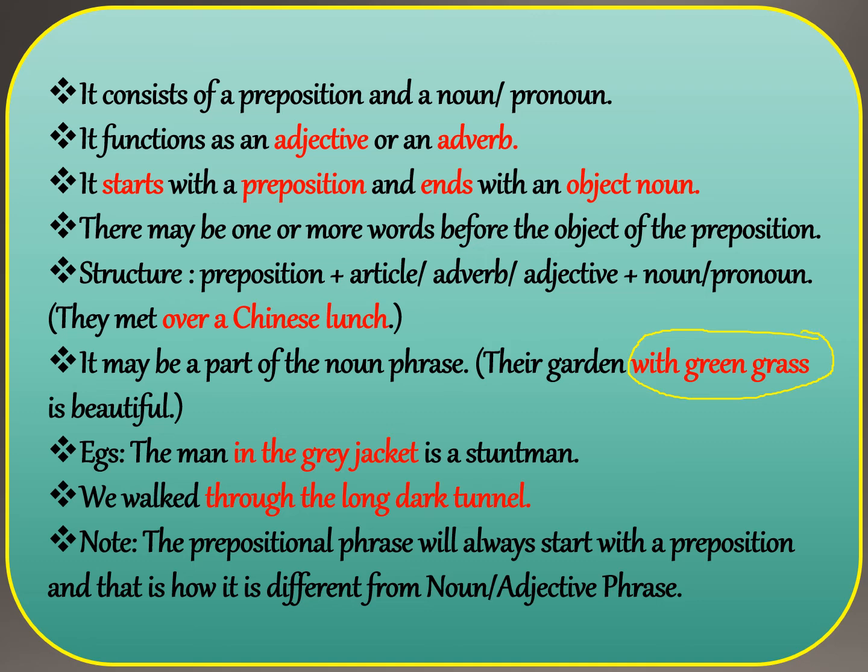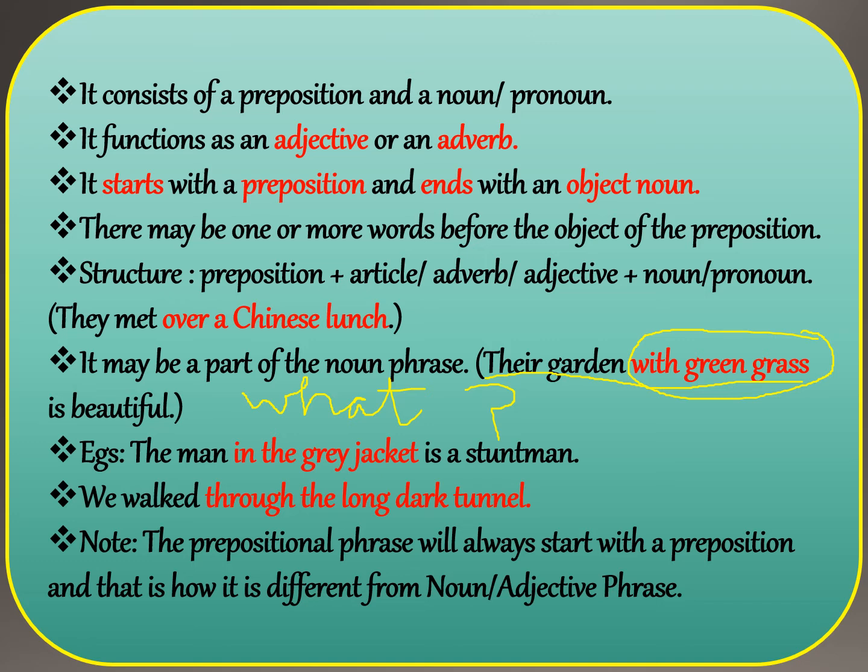Now, suppose I underline their garden also along with green grass, then this underlined phrase, their garden with green grass, becomes a noun phrase, because it is answering the question, what is beautiful? And if you recollect what I told you, a noun phrase is a group of words which answer the question what, and of course it comes before a verb. And so it is acting as a noun phrase and subject.